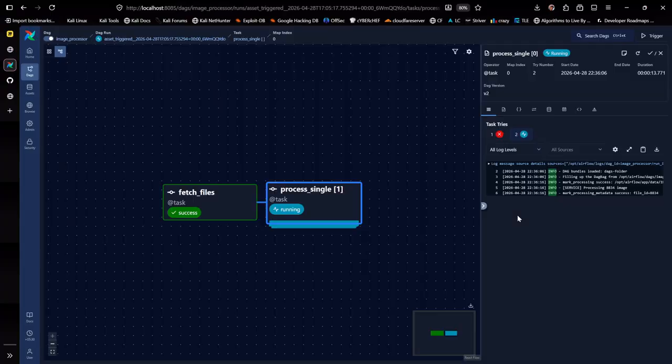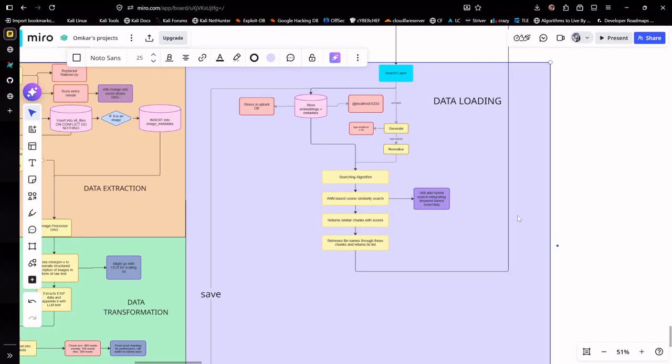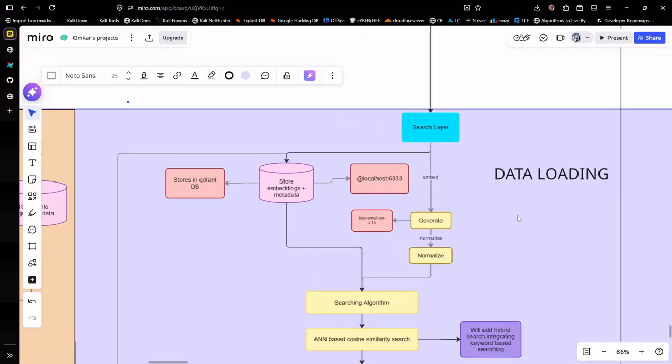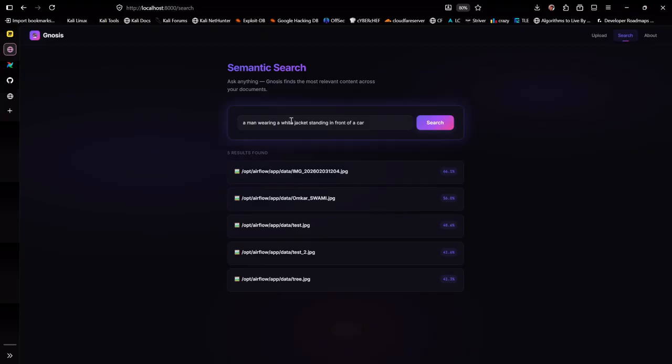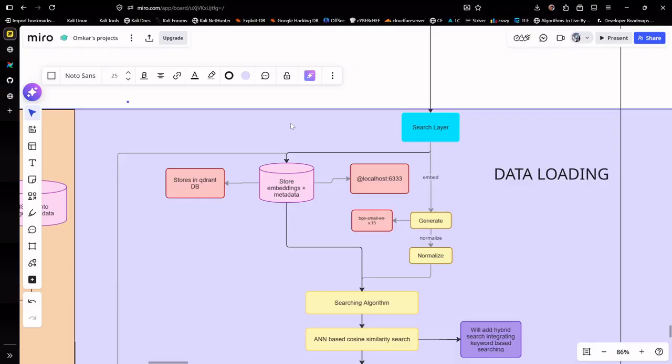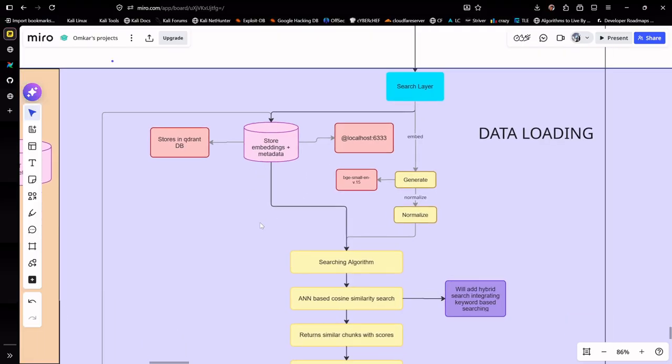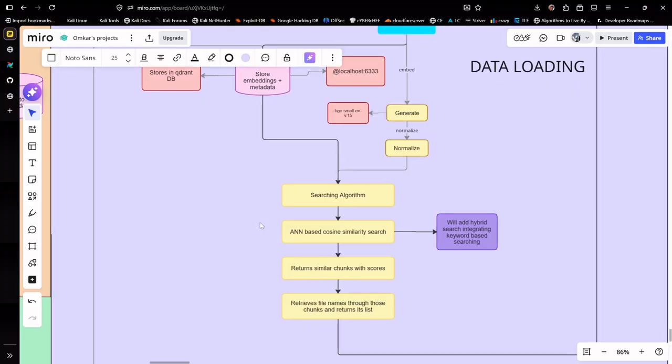Now let us understand how this search layer works. Whenever you type a query, it gets embedded using the same BGE model, the same normalization also happens here, and it produces a single vector. This single vector goes to Qdrant, and in the searching algorithm part, cosine similarity search is used.